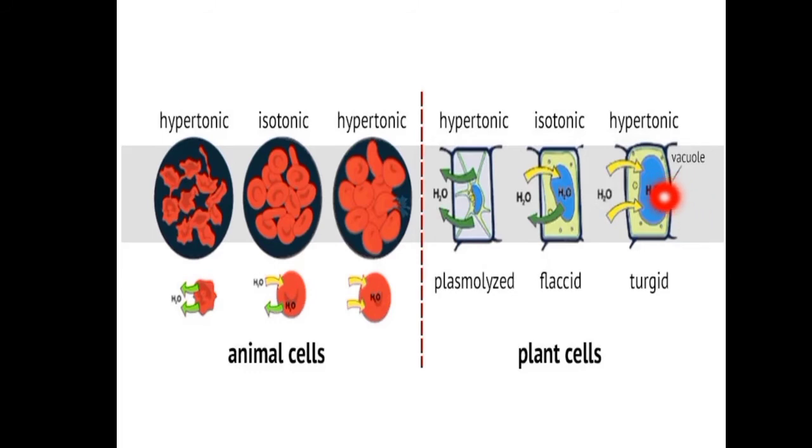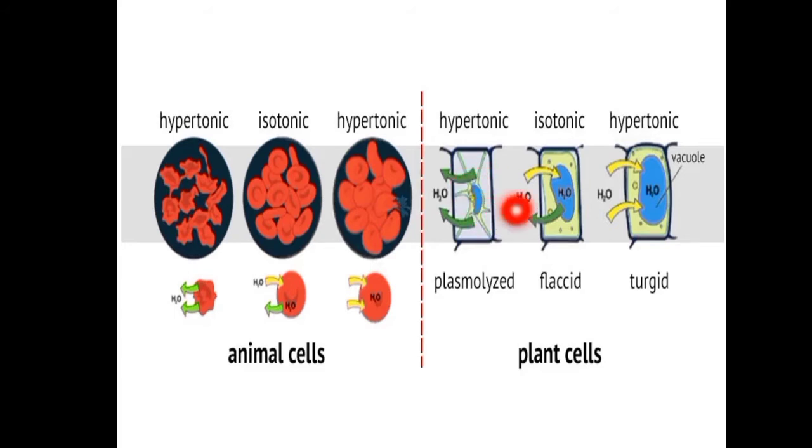So what is this hypertonic solution? A hypertonic solution is a solution in which the osmotic concentration or the solute concentration is more than that of the cell sap. The solute concentration outside is more than the cell sap. This type of solution is known as the hypertonic solution. If a cell is placed in a hypertonic solution, there will be a net flow of water out of the cell, you can see here.